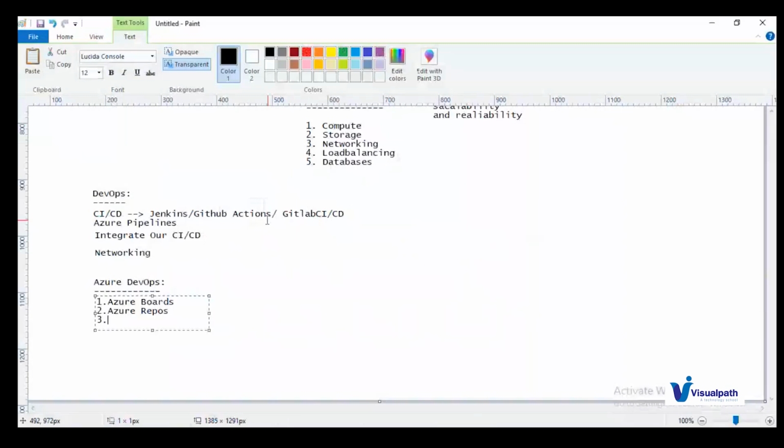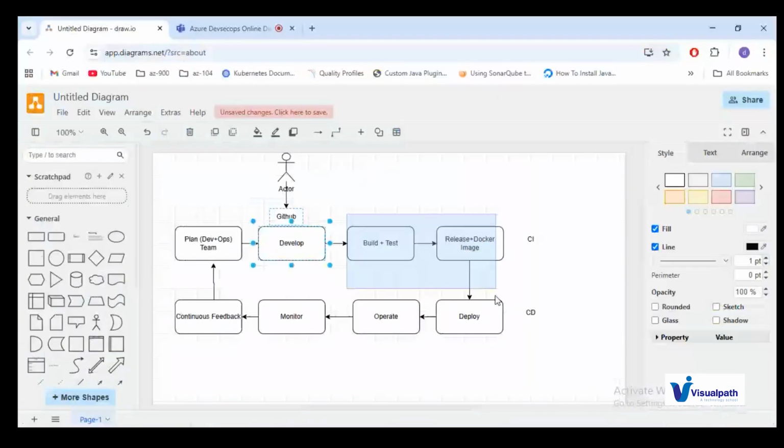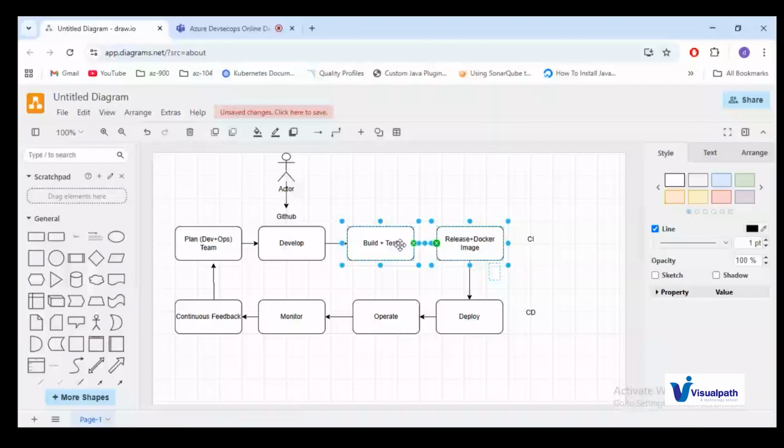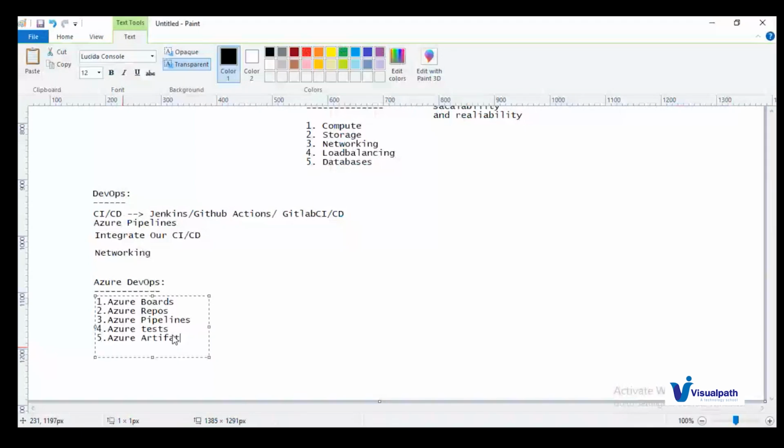Okay. So the next one is build, test, release, and deploy. The CI plus CD blocks can be achieved with the help of the Azure Pipelines functionality of DevOps. And the fifth one is Azure Test Plans, where you can run your test cases to test your application and all those things. The last one you have is Azure Artifacts. If you have any executable files to be stored for future purposes, you will use Azure Artifacts.